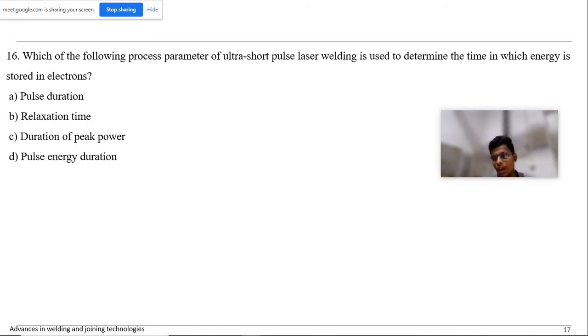The arc initiation and everything will be the same. If we want to add some material, then we supply the powder coaxially along with the plasma welding, basically to deposit a surface on the given material. That's it.